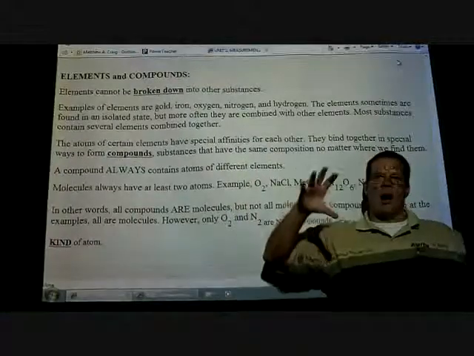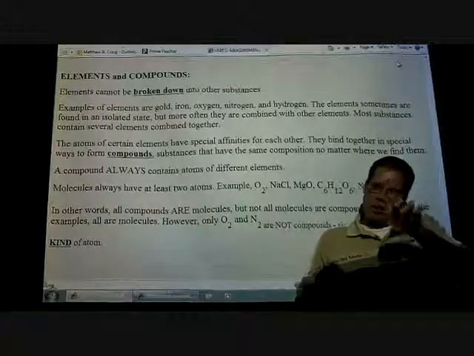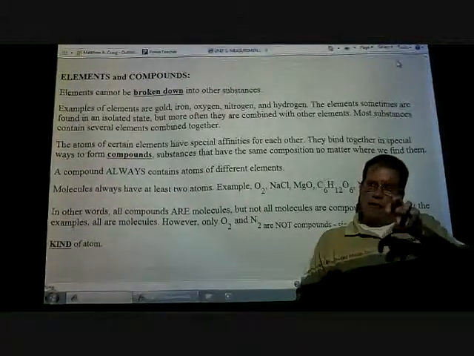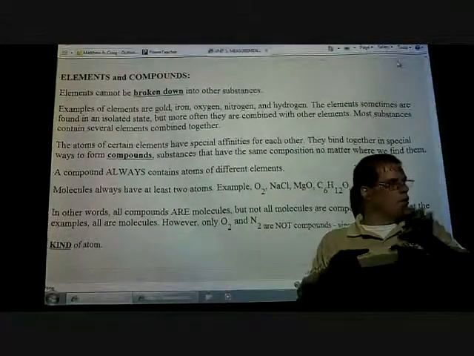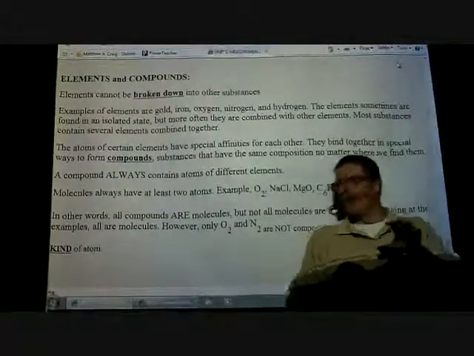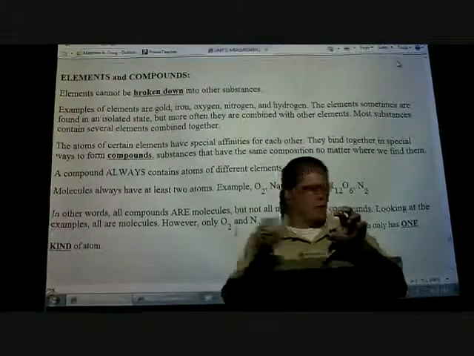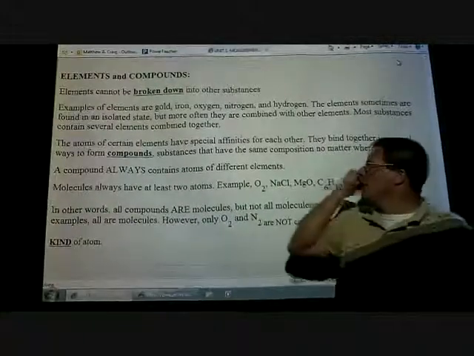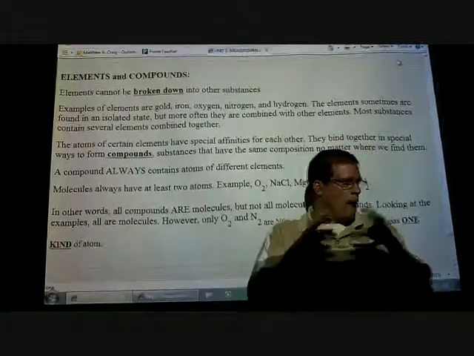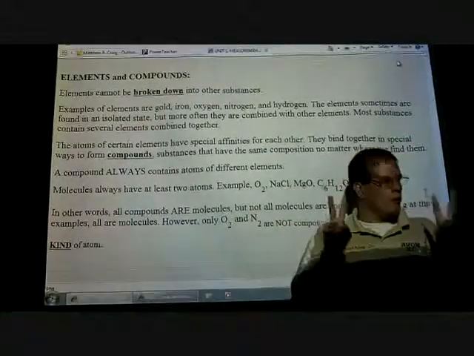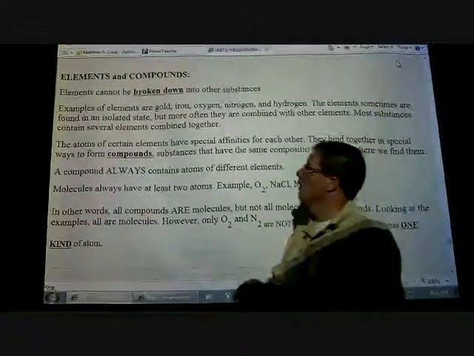In other words, I can take a compound like sodium chloride, break it down into sodium atoms and chlorine atoms. I can't take a sodium atom and break it down anymore. If I do, what type of reaction am I undergoing? Not a chemical, but a nuclear. If I break down a sodium atom and remove some protons and neutrons, I'm changing that atom. So when we talk about elements, it's the smallest unit of matter that can be broken down under physical conditions, okay? Not nuclear conditions or chemical reactions.